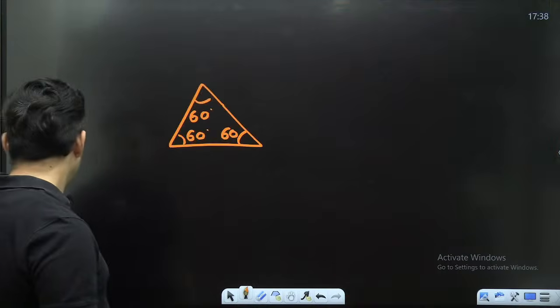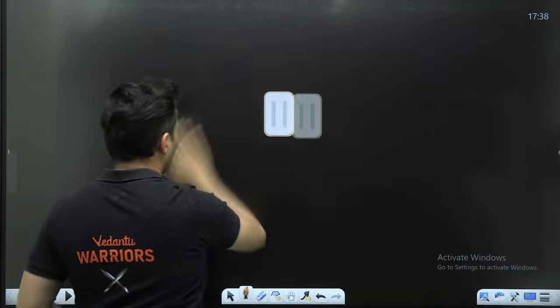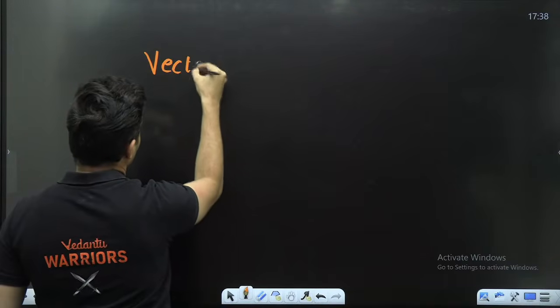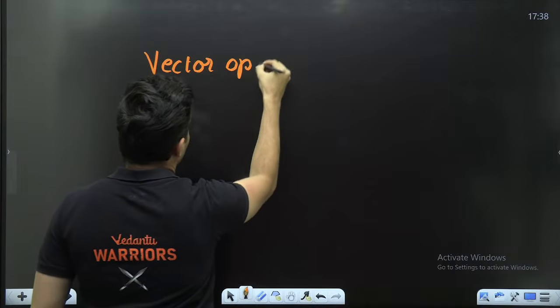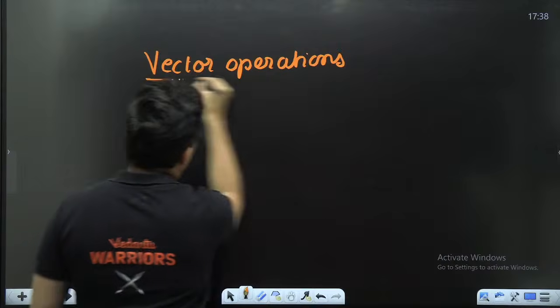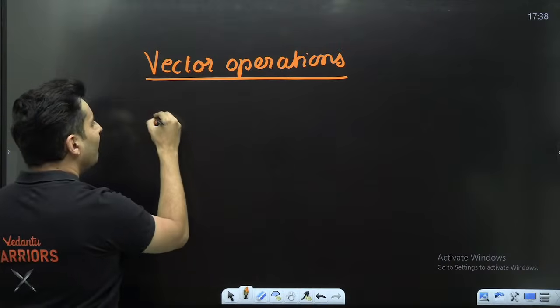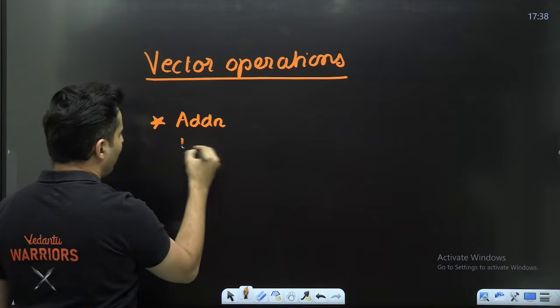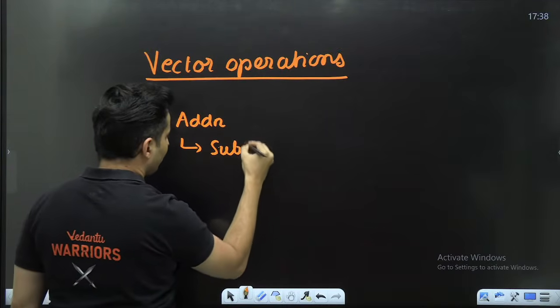So when we talk about vector operations, first is addition. A subpart of it is subtraction.